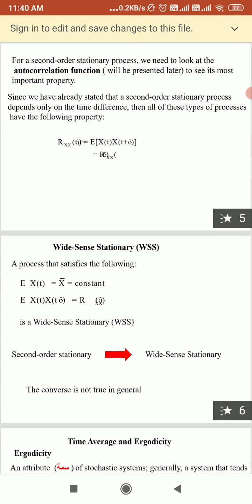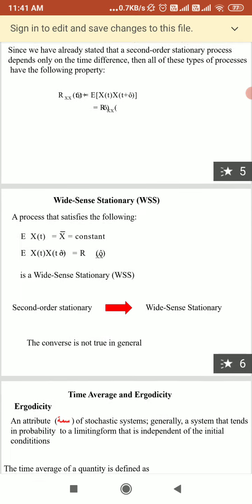So here we have seen the stationary process. There are first order and second order. We have seen the first order, but it does not give sufficient information about how rapidly the random process is changing as a function of time. So we need the second order random process, which depends only on the time difference. So we get the second order stationary process.